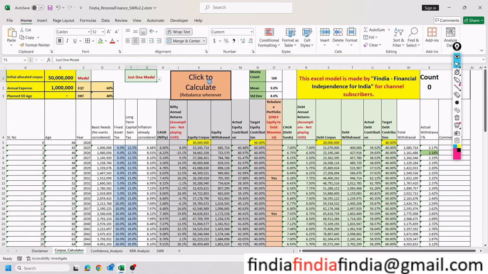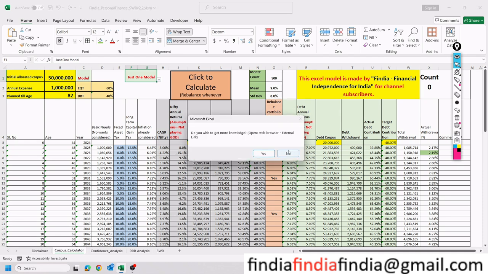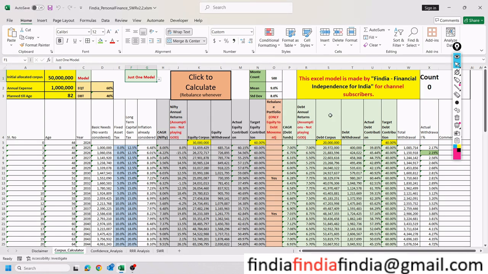So I'm just computing it. I have clicked to calculate. And if you see here, the 5 crore rupees corpus lasts for 82 years for a person who is 44 years of age. This 5 crore rupees corpus lasts till 82 years.